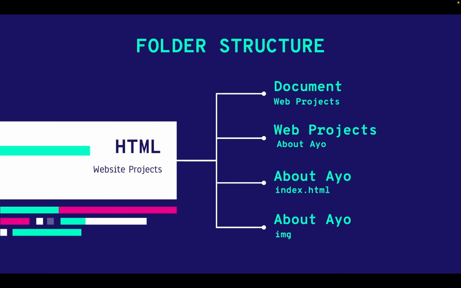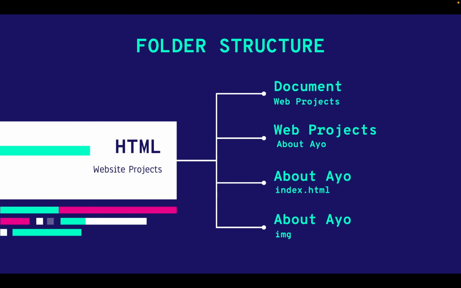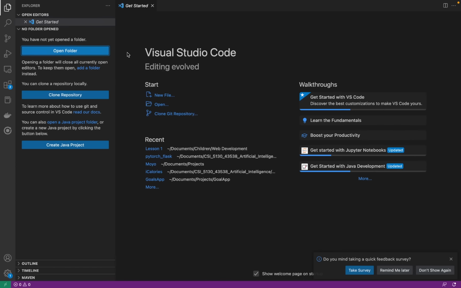Now when you have your Visual Studio Code installed, I want us to create folders where we'll put all our projects, right? Because when you write your code, you have to put it in a specific folder on your PC. You shouldn't just put everything everywhere. I have examples of what our folder should look like, but we can make it anything. So let's assume that you are in this interface, and we want to create a folder to put our project in.